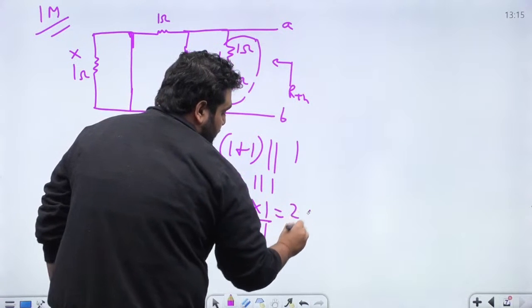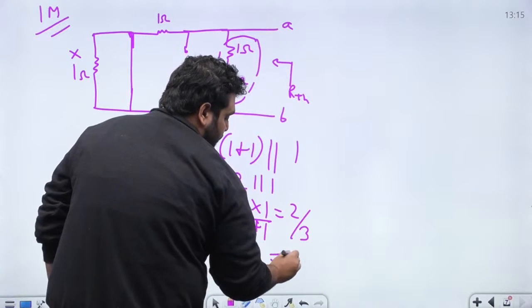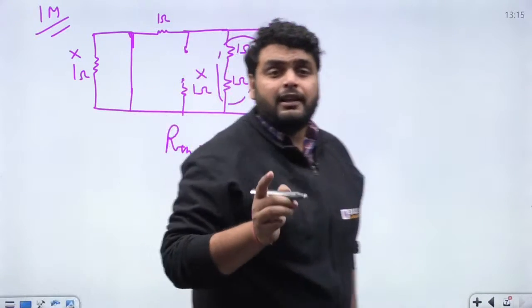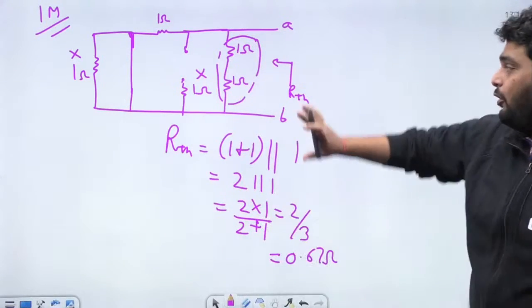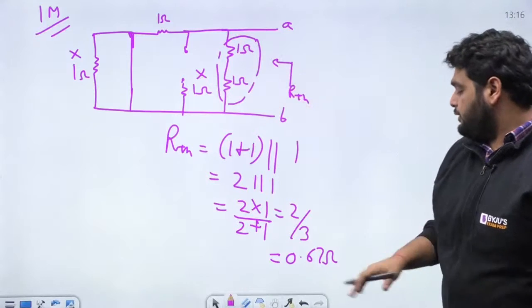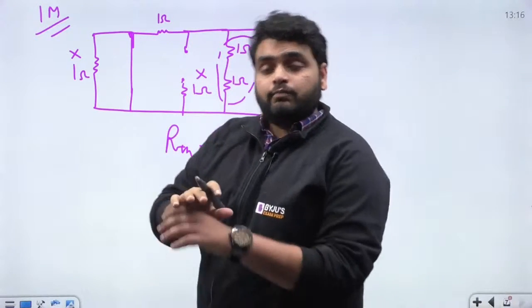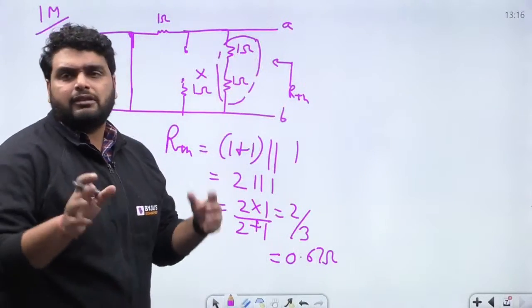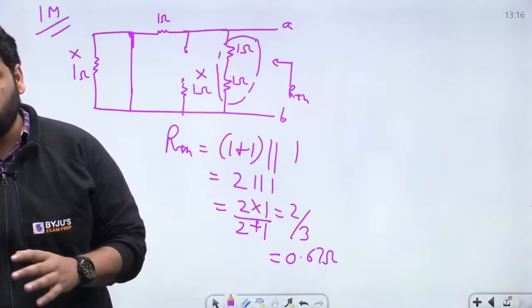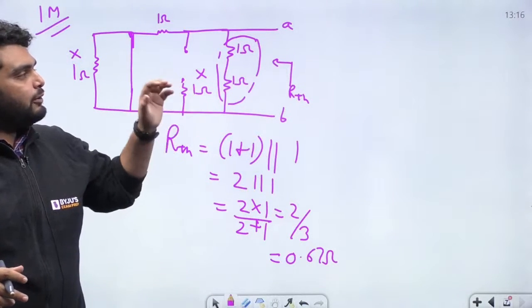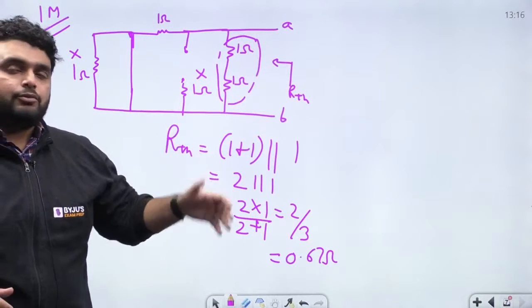So it comes out to be 2 by 3, or I can say 0.67 ohms. So tell me, the same answer you got, yes or no? According to the data we have, we got 0.67 ohm, and it's a very simple question. Till now you have seen that we have discussed at least 4 questions from network theory. So here you can see network theory comes out for good marks compared to your other subjects.